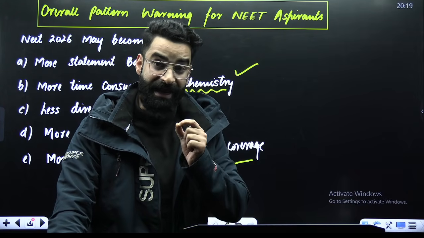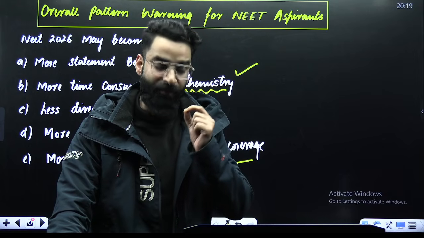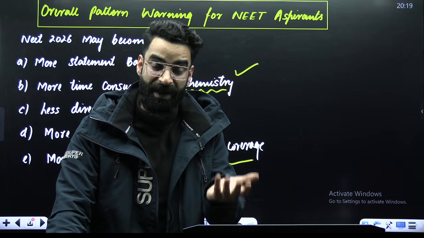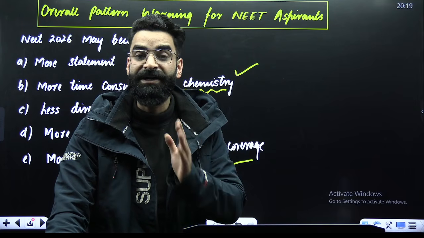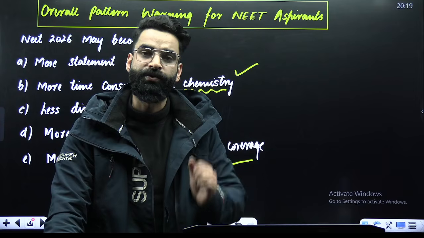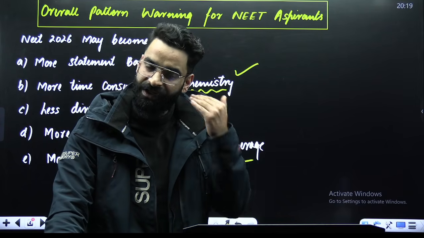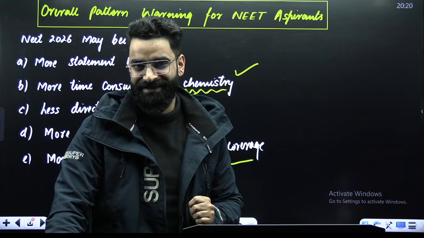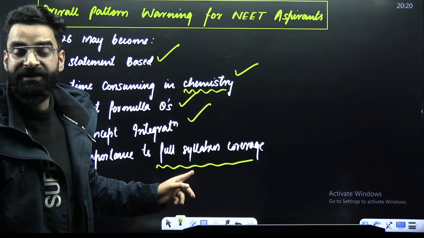Perfect. My dear students, I am telling you, whenever NTA has to give any warning to the NEET aspirants, like how your paper will be, they give the warning directly or indirectly through the JEE Mains examination. Because JEE Mains examination happens first, and after 2 to 3 months, the NEET examination happens. So whatever they are supposed to communicate about the NEET examination, they tell it through the JEE Mains examination. So these are the conclusions, my dear students, which you have to take.